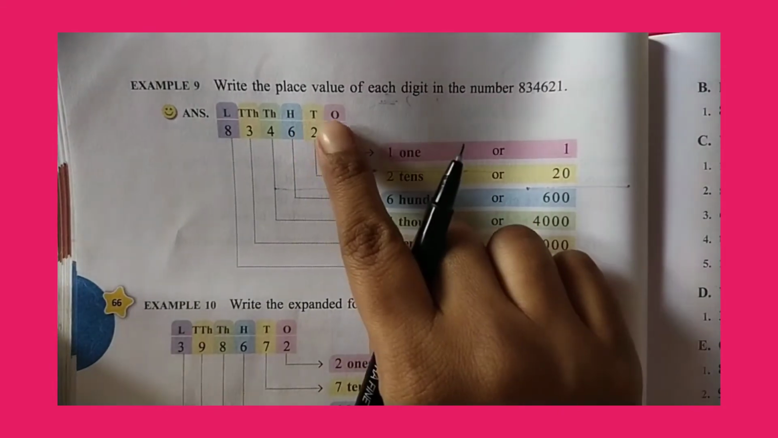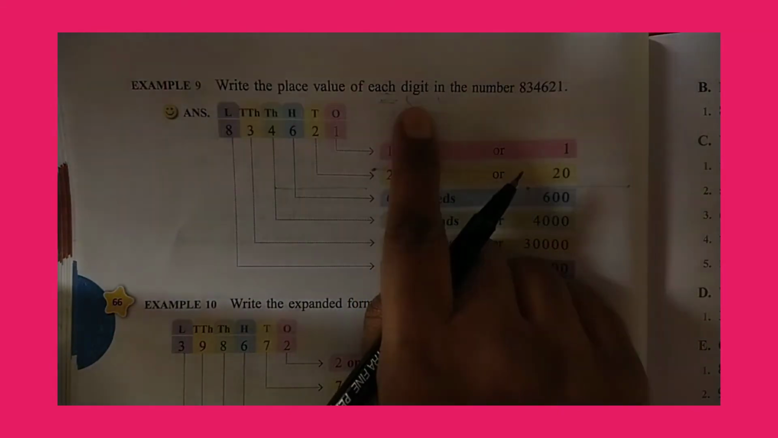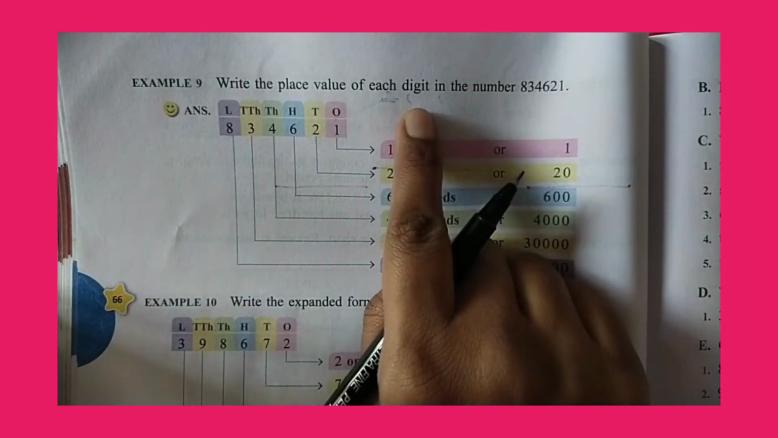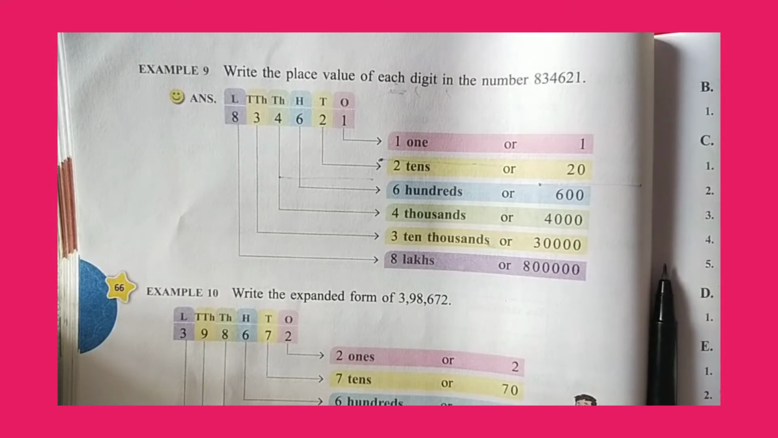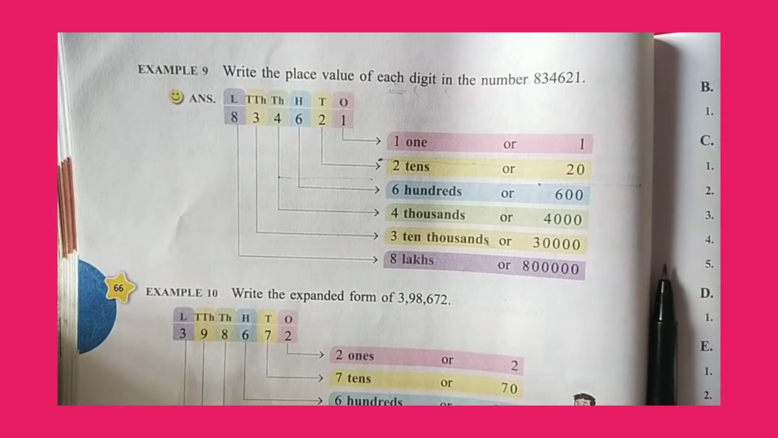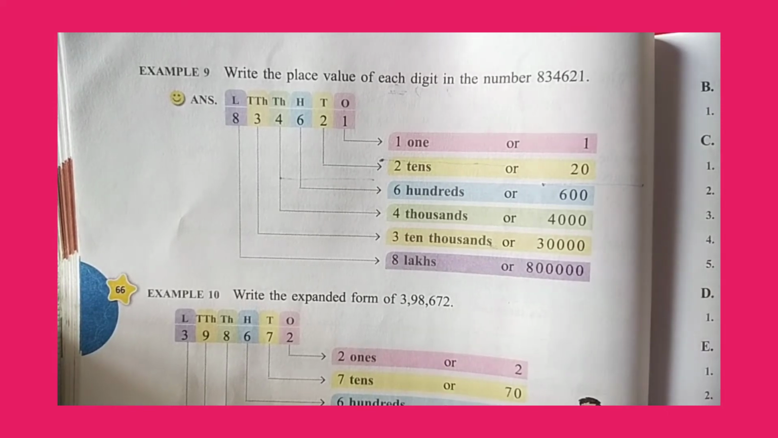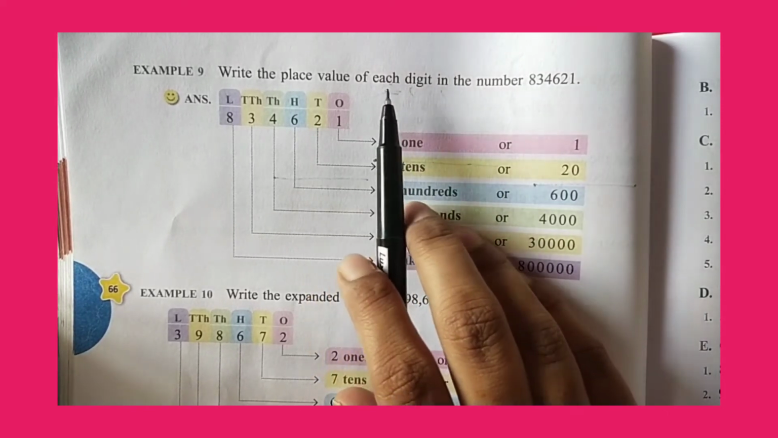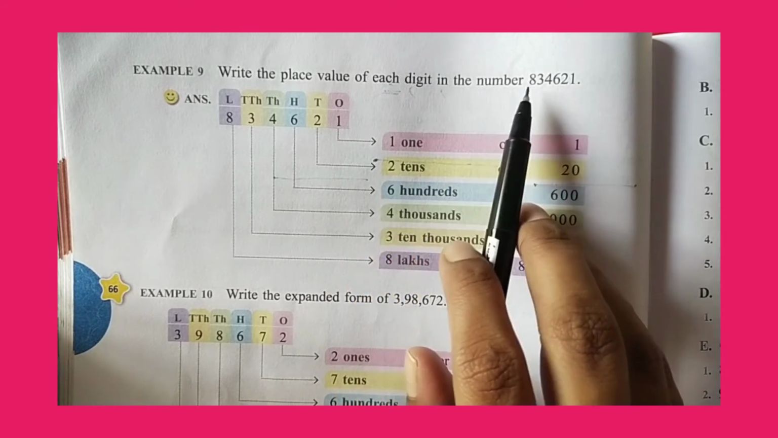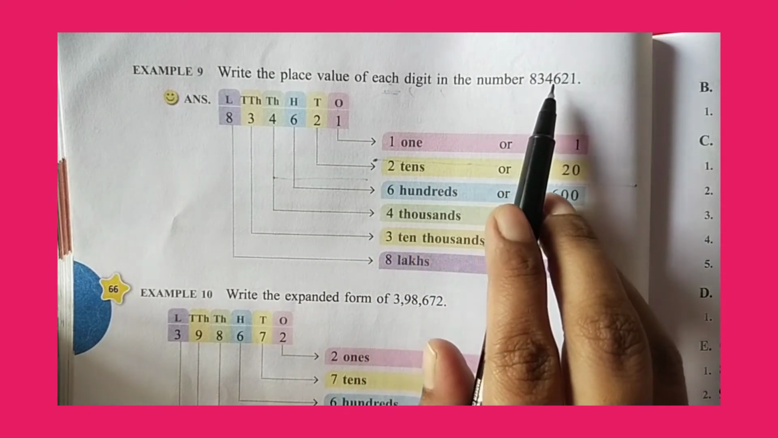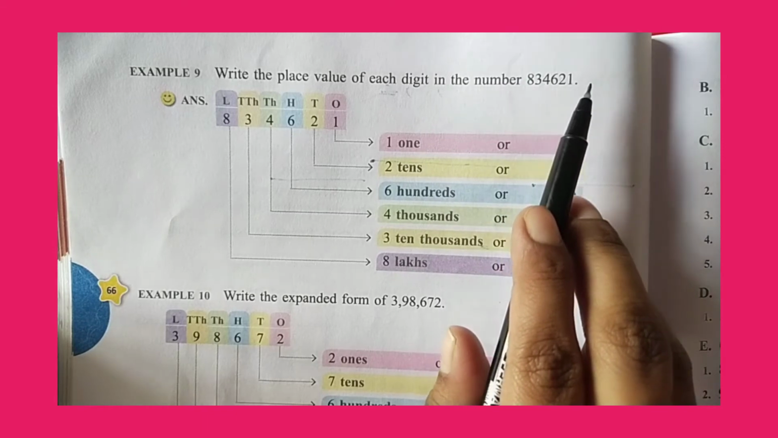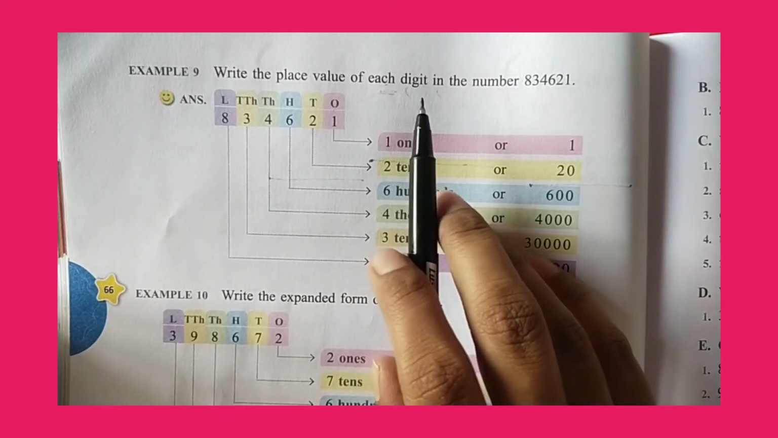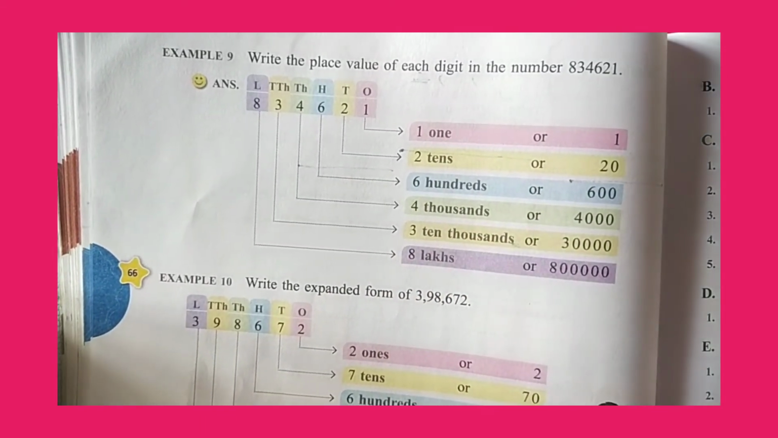Next example. Write the place value of each digit in the number. Turn to page number 66. We shall look into example number 9. Write the place value of each digit in the number 8,34,621. So here we have got a 6-digit number.